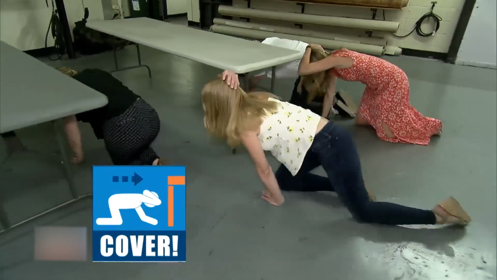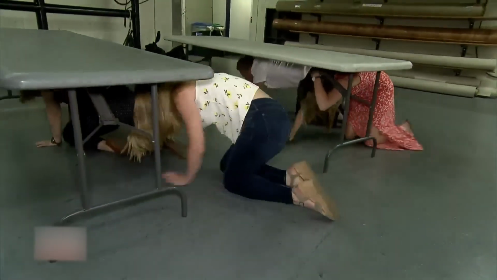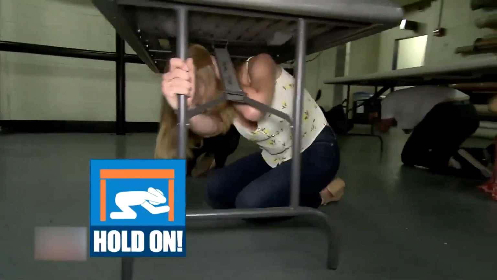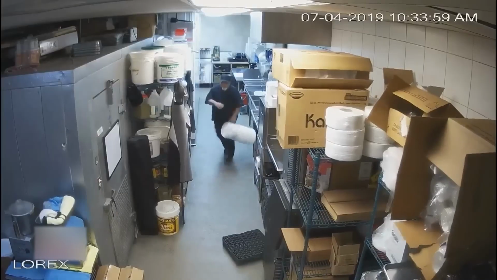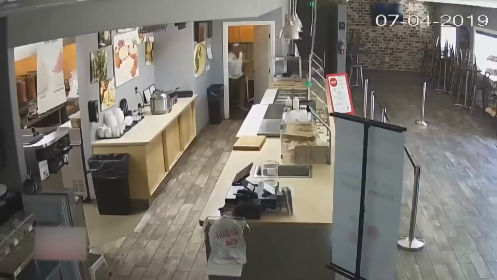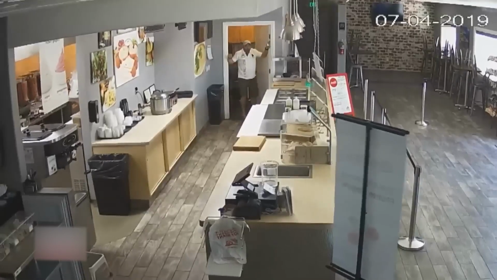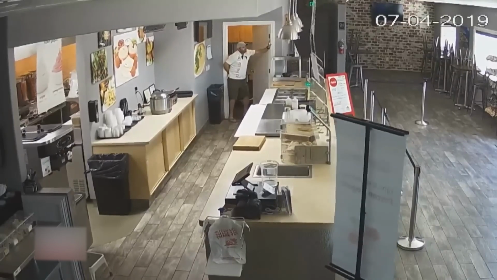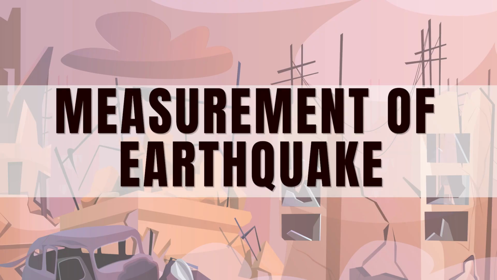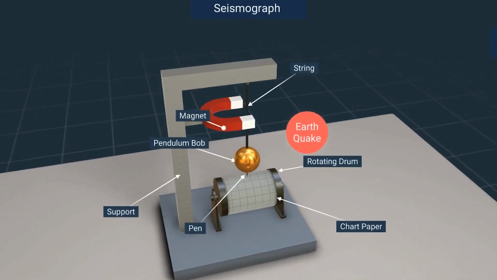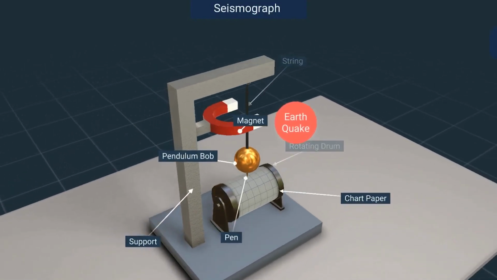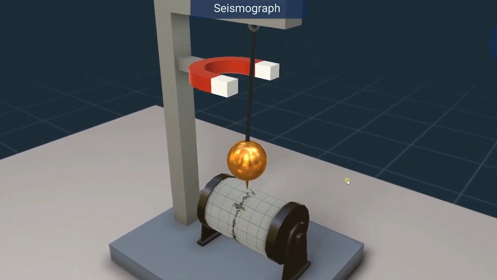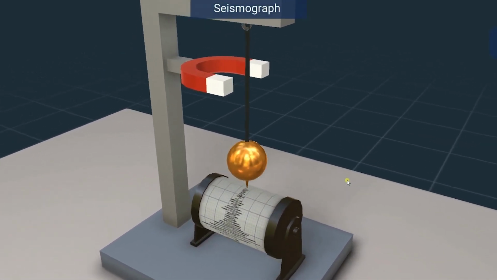Take cover under a strong piece of furniture like a table and hold on to it securely until the shaking ends. If a table is not available, then stand in a corner of the room where the two walls meet, with your arms folded on your head. Measurement of earthquake. Seismograph is the instrument that measures and records information about earthquakes. The intensity of an earthquake is measured by the Richter scale.